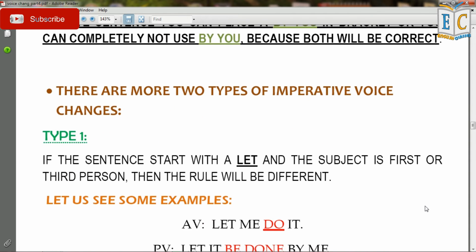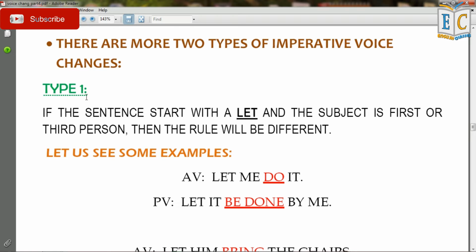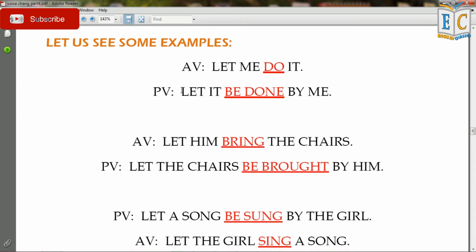There are two more types of imperative voice changes. Type 1: if the sentence starts with let and the subject is first or third person, then the rule will be different from these basic imperative sentence voice changes. So let us see some examples. In active voice, let me do it. In passive voice it becomes let it be done by me. So here you can see that me is a first person subject, so the rule is quite different. It will be let it be done, and in place of by you it will be used by me.